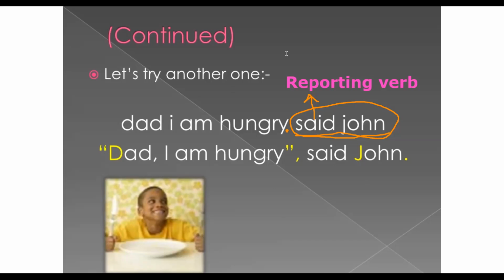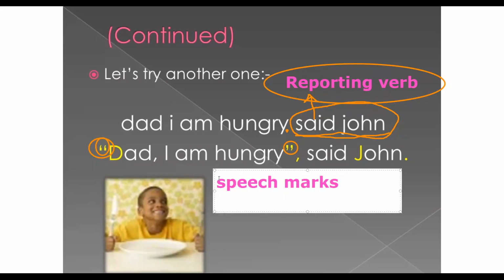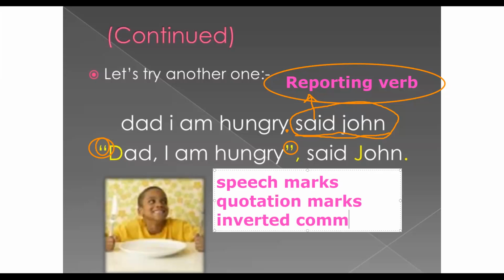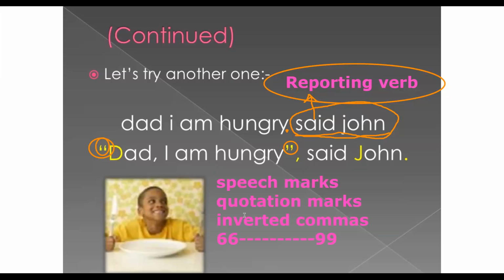Again, I believe you already took that, but I'm going to go over it again. So how do we punctuate a sentence with a reporting verb? We need speech marks, or inverted commas, or 66 and 99. Again, we call them speech marks or quotation marks or inverted commas, and I call them 66, 99, and the speech is in between them. All right, very good. I hope everything so far is clear.